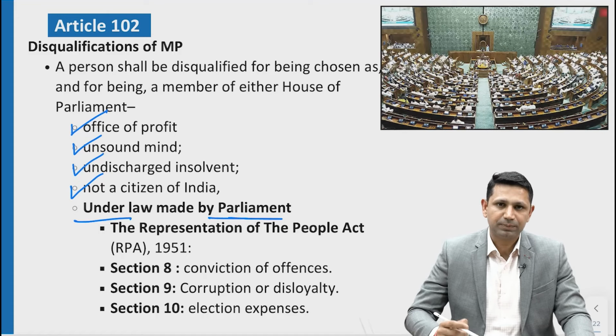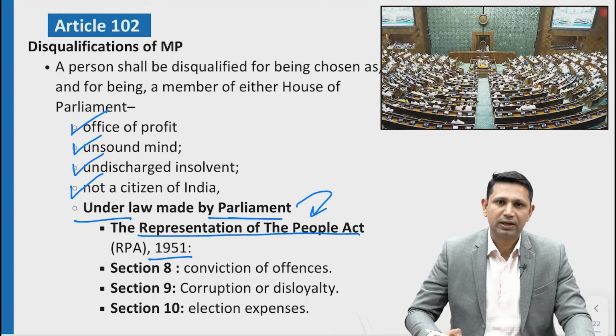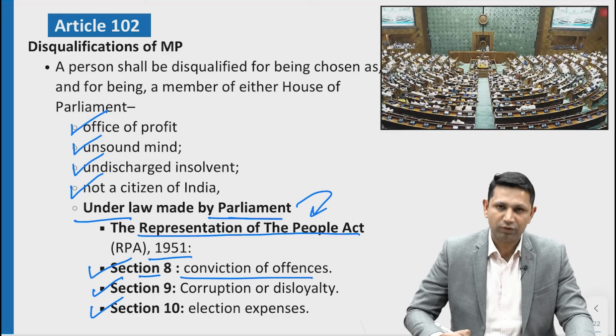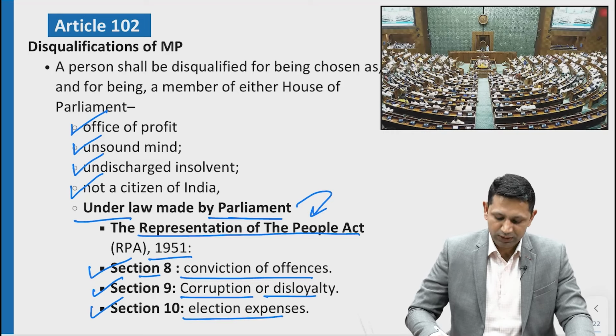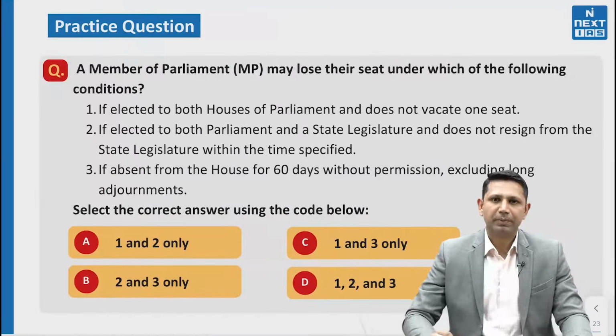Under the last provision, the Parliament has legislated the RPA, or Representation of People's Act of 1951. Under this, the important sections are Section 8, Section 9 and Section 10. Section 8 talks about conviction of offences. Section 9 talks about corruption or disloyalty towards the country. Thirdly, Section 10 talks about election expenses. So these are the conditions on the basis of which a member can be disqualified. Now based upon this, you can attempt this prelims question.